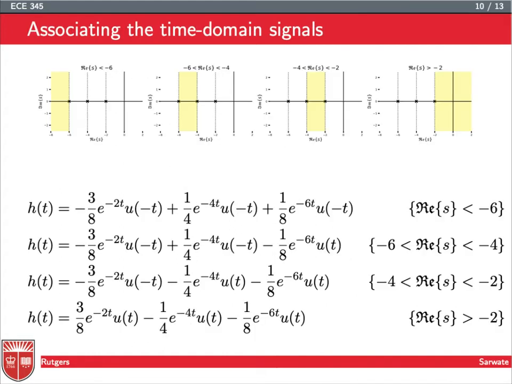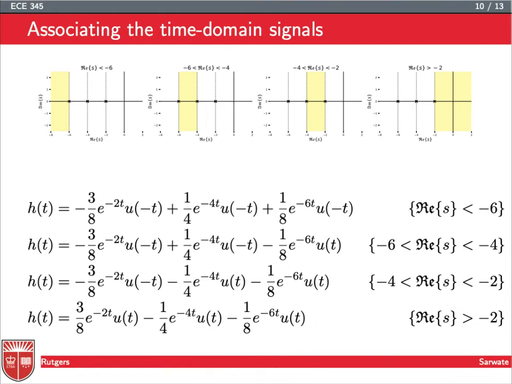Right, and so here again are our four different ROCs, and here are the four different time domain signals. So remember, this one is going to be left-sided. So I have to choose the left-sided inverse for all three terms if I want the overall impulse response to be left-sided. So here we chose all three left-sided terms. Let's do the other one, which is easier, which is the right-sided one.